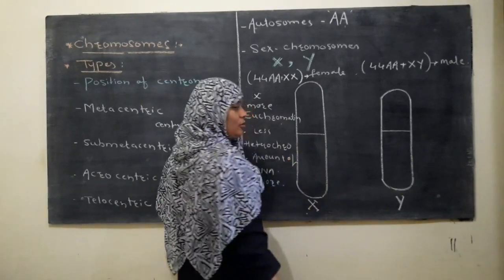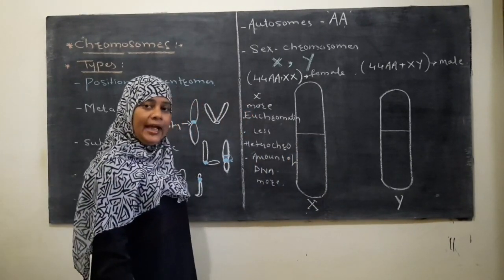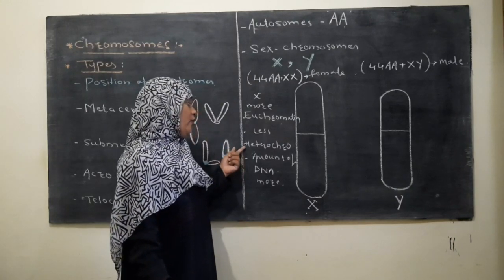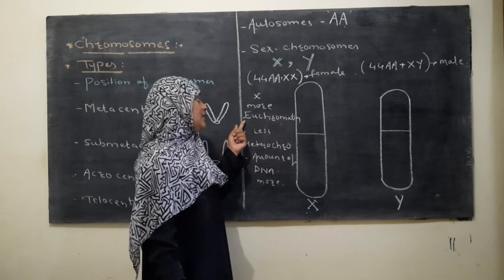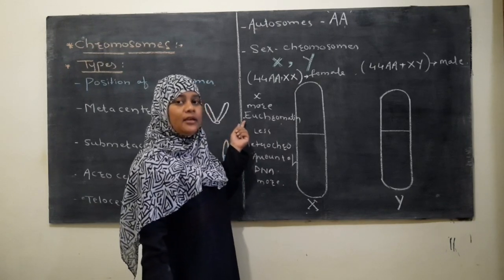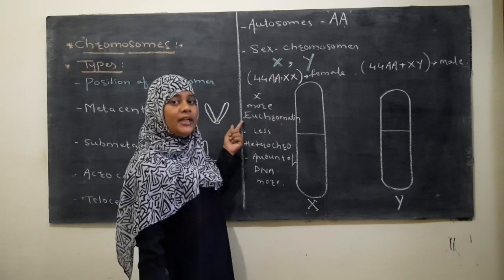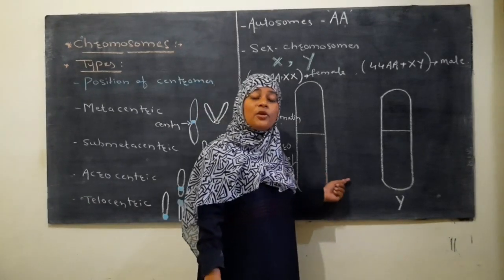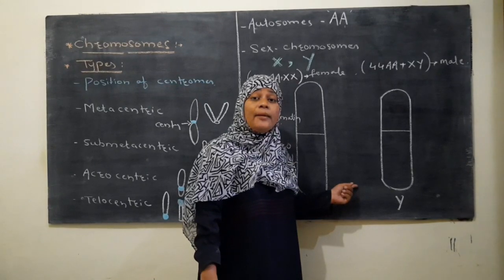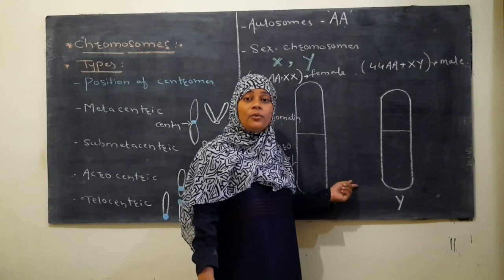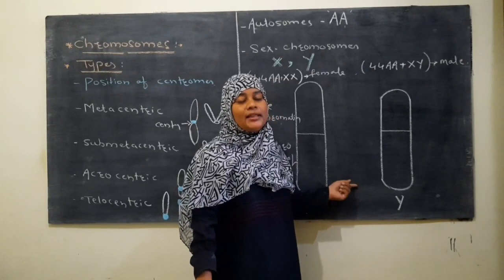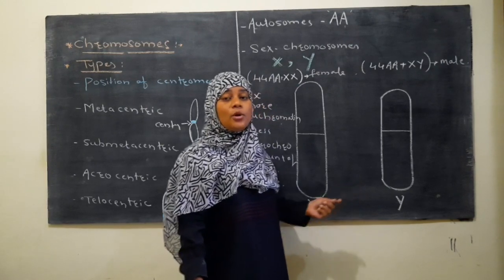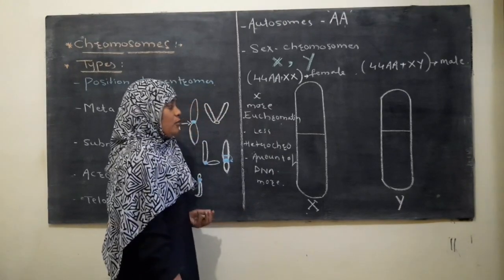Whereas Y chromosome is less genetically active because it contains a high amount of heterochromatin and less euchromatin. इनके पास heterochromatin का जो amount है वो ज़्यादा है. That's why the amount of DNA is less and the number of genes is also less in case of Y chromosome.